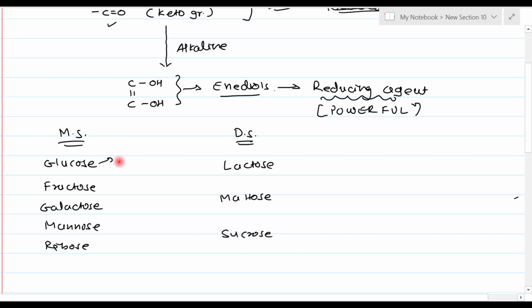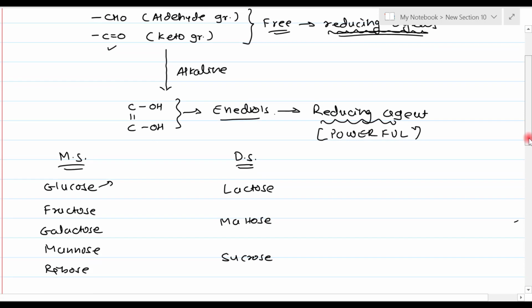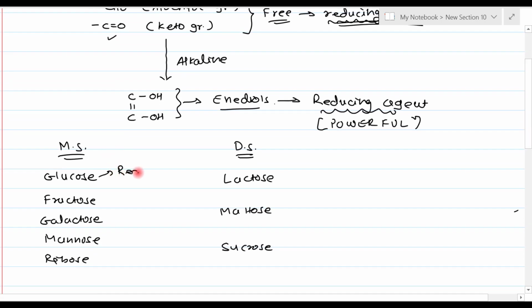In the case of glucose, we know that it has an aldehyde group in its free form, which means it is a reducing agent. So we can call glucose a reducing sugar. Fructose has a keto group on its second carbon, and the keto group is also free. It has not made any bond with any other compound. So fructose is also a reducing sugar. Galactose, mannose and ribose are all aldose sugars with a free aldehyde group, so all these three are also reducing sugars.